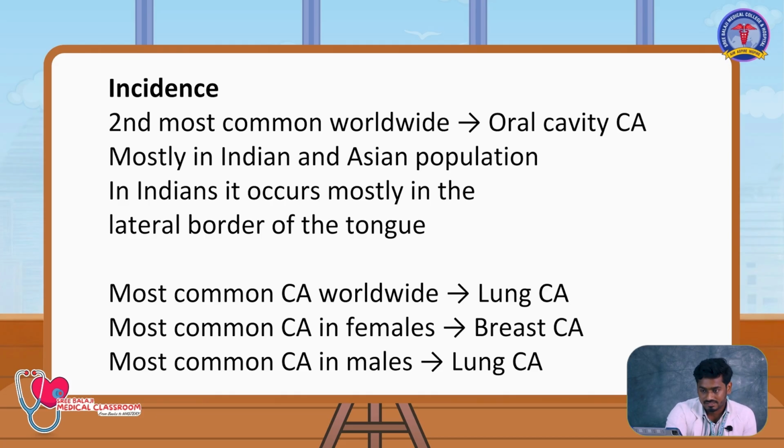Coming to the incidence, there is a slide. It is self-explanatory, so you go across the slide, but I will tell you the clinical significance. The most common carcinoma worldwide is lung carcinoma. If the question is specifically the most common carcinoma worldwide in females, it is breast carcinoma. In males, it is lung carcinoma. The second most common carcinoma in the world is oral cavity carcinoma. In the Indian population, it typically occurs on the lateral border of the tongue.